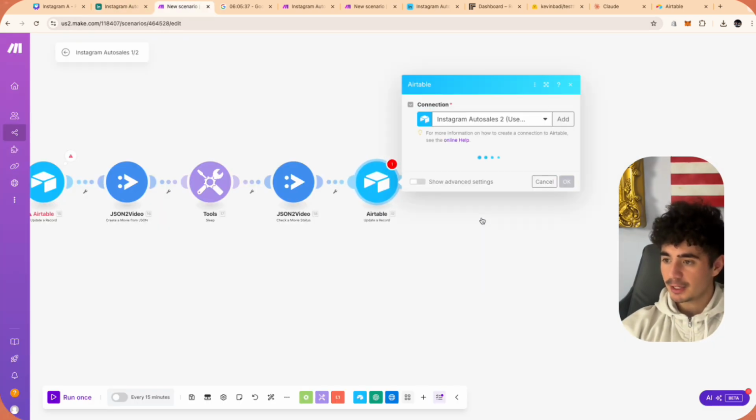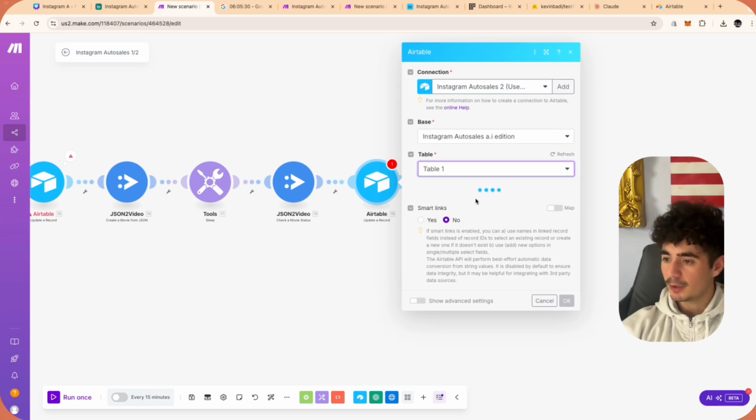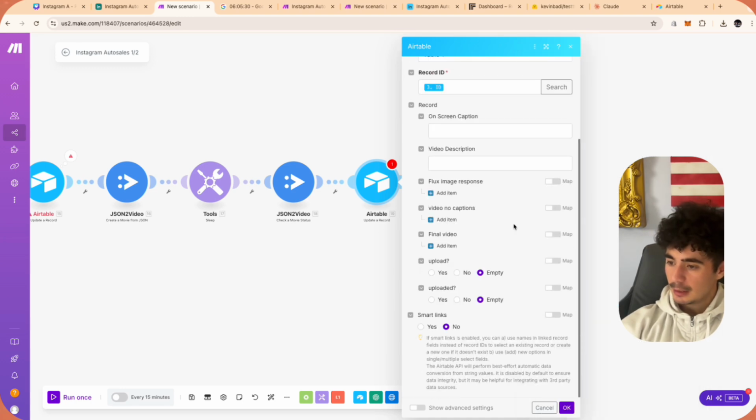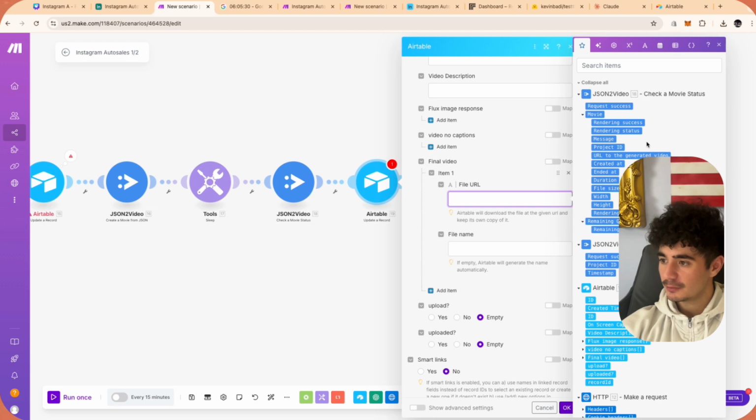We're going to click update a record by its ID. I'm going to click that base, AI addition. I'm going to click the table 1. We're going to pass in that record ID all the way back from the beginning. Boom. And then we're going to pass in that final video as well. So that final video is going to be coming from this JSON to Video check a movie status. So within that check a movie status, there's that URL to the generated video, and we're going to paste that in.